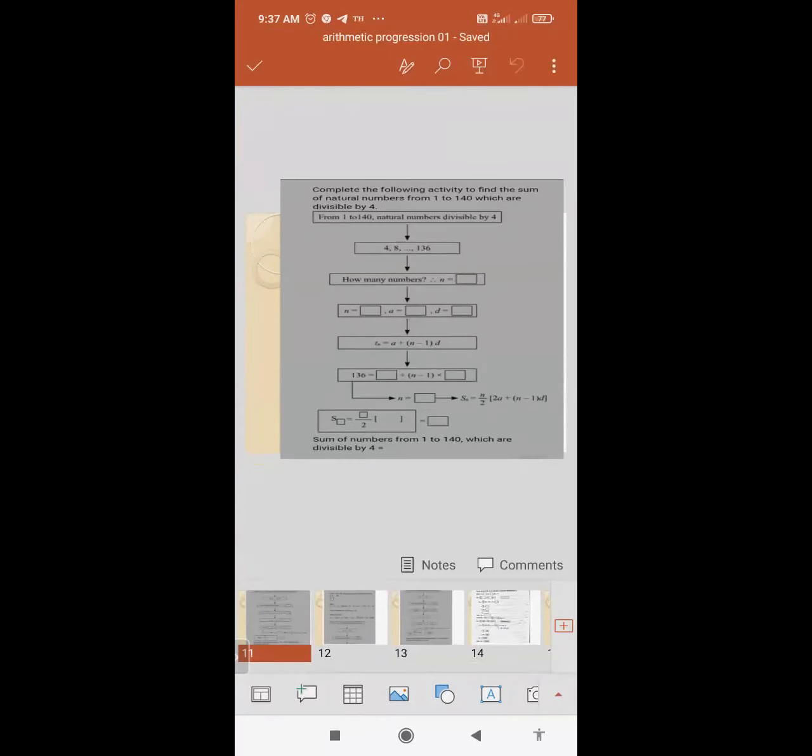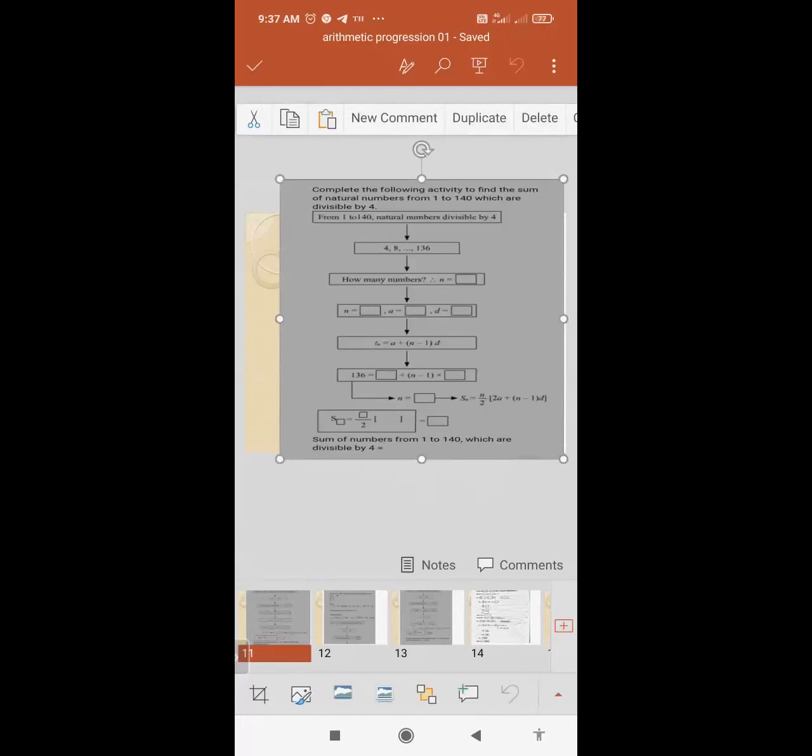This type of question are called questions based on activity. Sometimes they ask this for 3 marks, sometimes they ask it for 2 marks. Okay, this was asked in March 2020, I think 2019. This was asked in your board exam for 3 marks. This question, and this is there in your book.